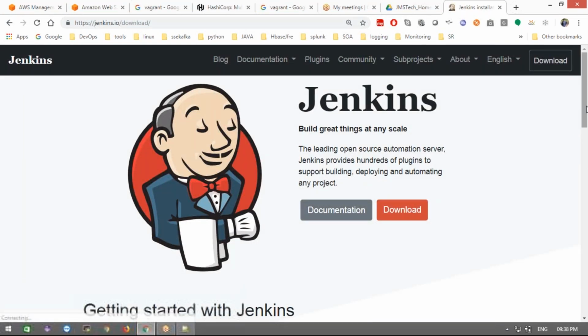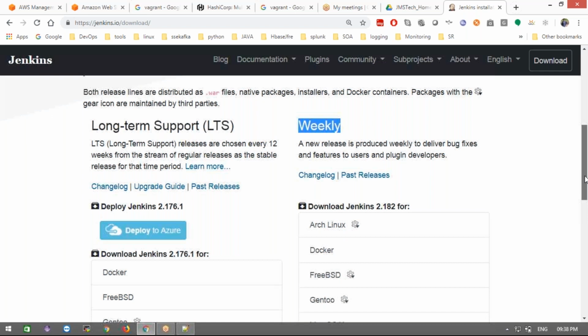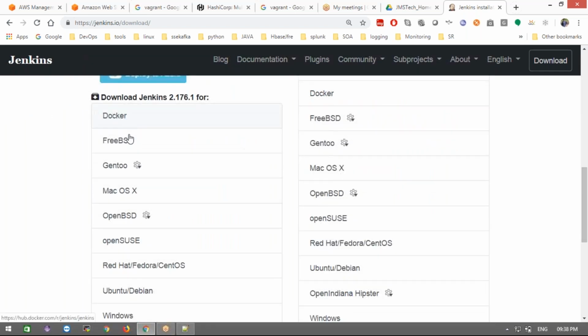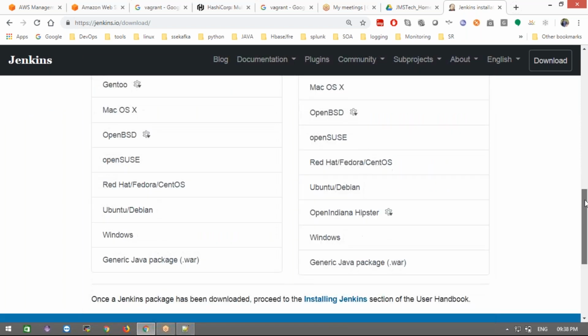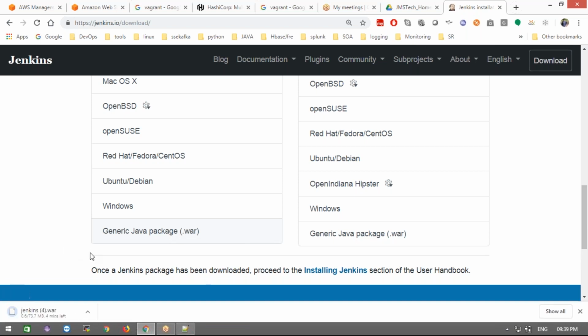click that first link, download Jenkins, and come a little bit down, and there are two types, one is long-term support and the other is weekly releases. Go with these many ways you can install: Docker, FreeBSD, Gentoo, macOS, OpenBSD, OpenSUSE, Red Hat, Ubuntu, Windows, and this is a generic package I told, right? You can click the war file, it will download the latest war file. Okay, fine. I don't want this.